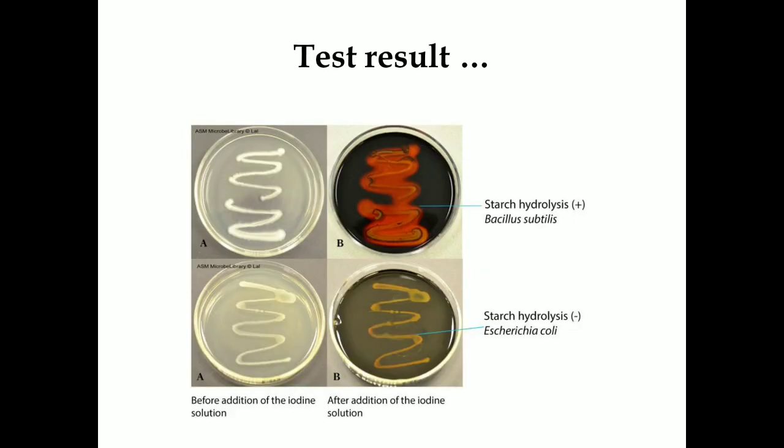Then these are the test results; you can see the difference before and after addition of the iodine solution. The positive starch hydrolysis test is obtained in case of Bacillus subtilis, while it is negative in case of Escherichia coli. The difference is the bluish black color surrounding the growth of the organism. For example, the clear zone is seen.